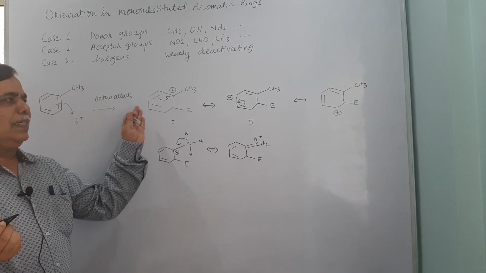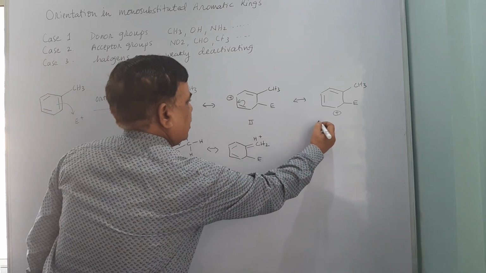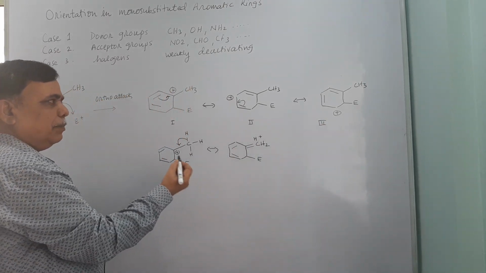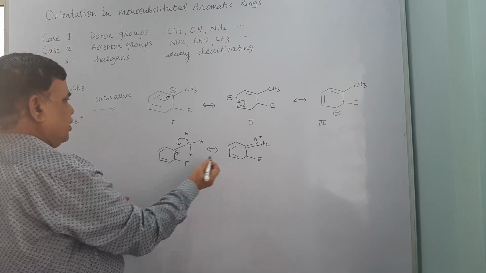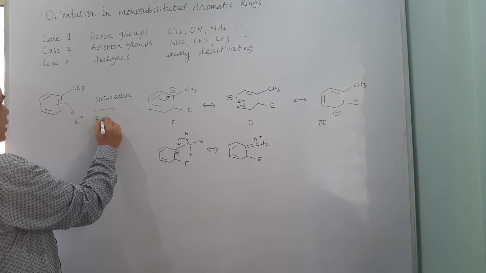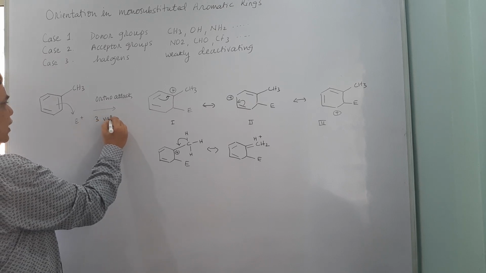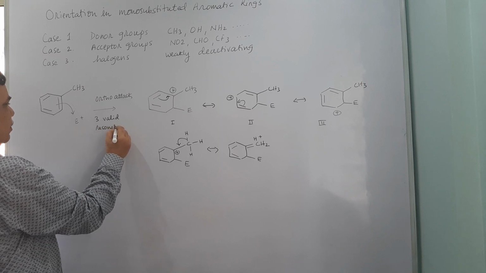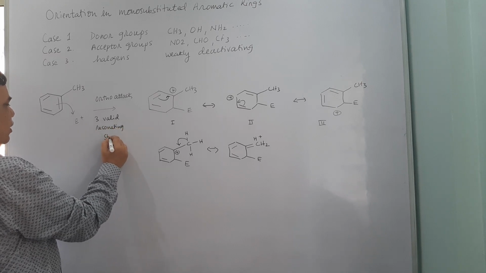So three valid resonating structures plus three hyperconjugative structures. This is additional stabilization. So for ortho attack there are three valid resonating structures possible.